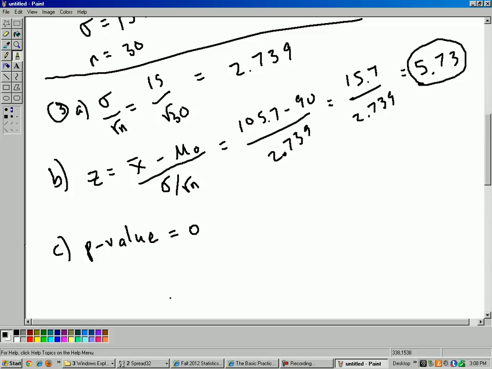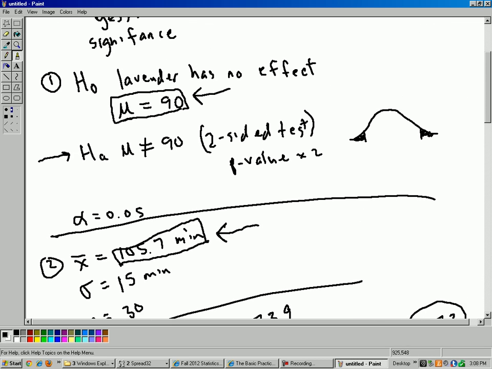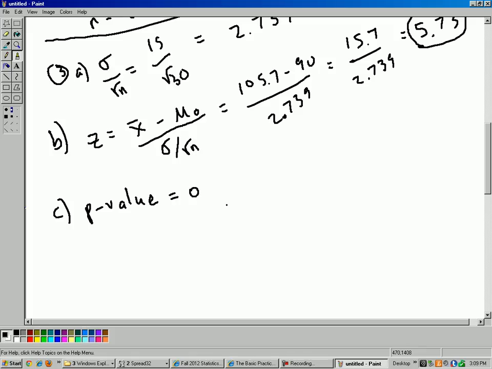Now, of course, it's not exactly 0 because nothing's impossible, but it's so close to 0 that for all practical purposes, it's just 0. Now, this is just a technicality, but it does make a difference in other problems. I just want to point out it is a two-sided test, so you have to take that p-value and times by 2, because I need to be concerned with the lesser tail or the greater tail. But of course, if the p-value is 0, times by 2, anything times 0 is still 0.